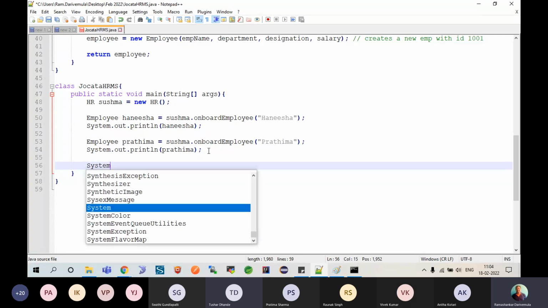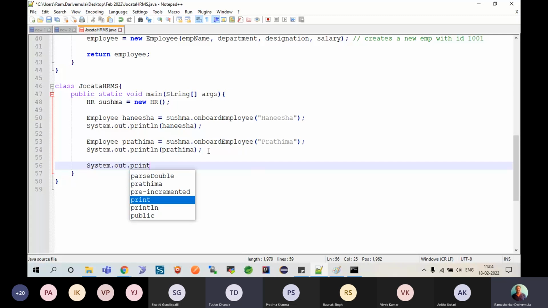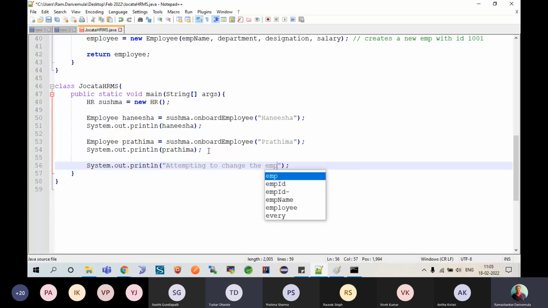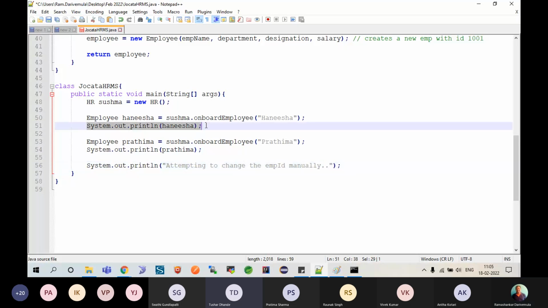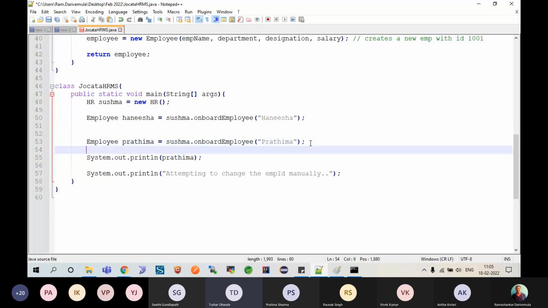So here I'll say System.out.println, attempting to change the employee ID manually. Control X, Control V.